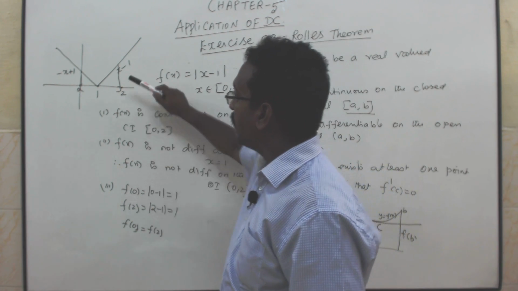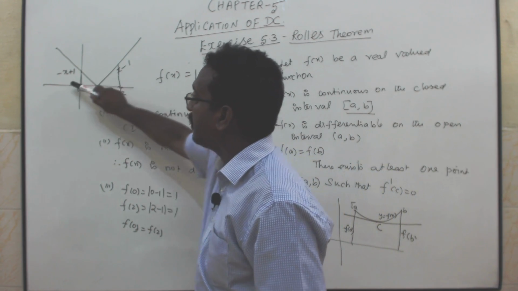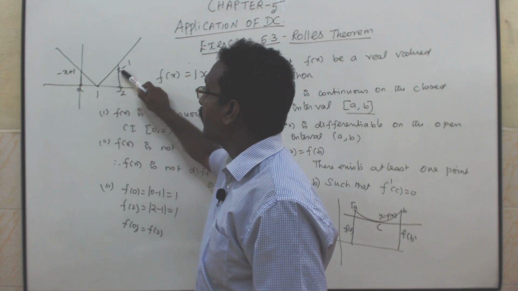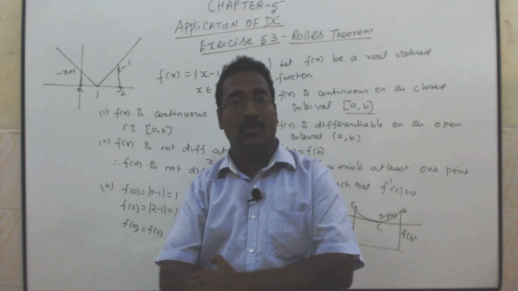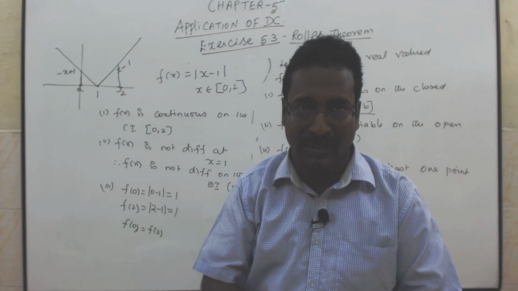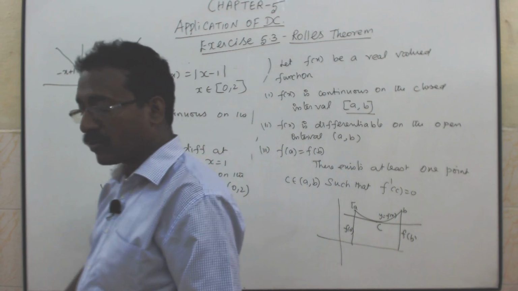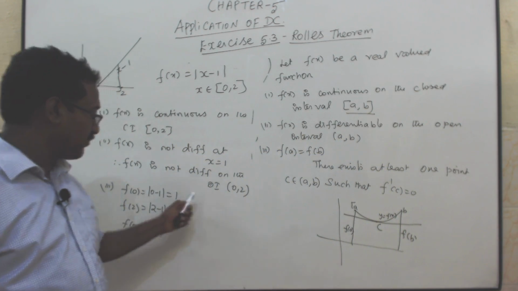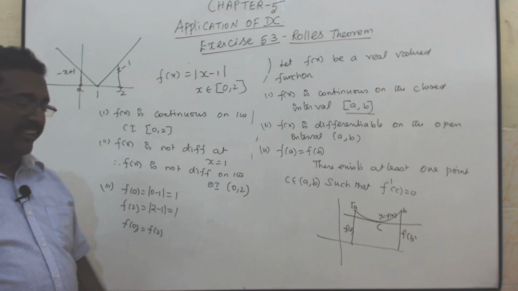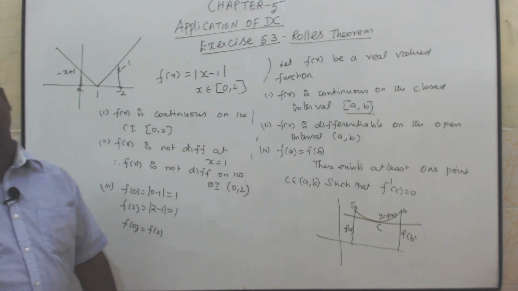Listen carefully. Here L f dash of 1 is minus 1, R f dash of 1 is plus 1. That's why it is not differentiable at x equal to 1. So, one of Rolle's conditions is not satisfied. Therefore, we can't verify Rolle's theorem. Right, here one of Rolle's conditions is not satisfied.